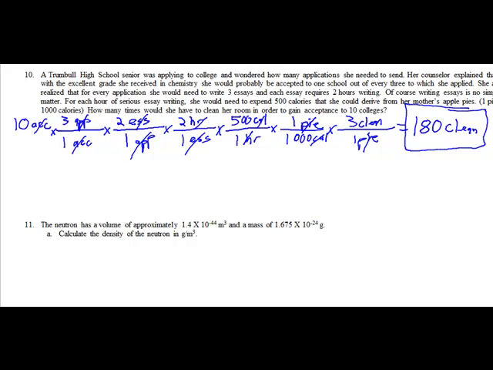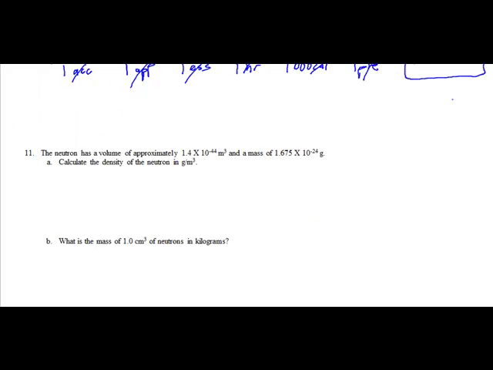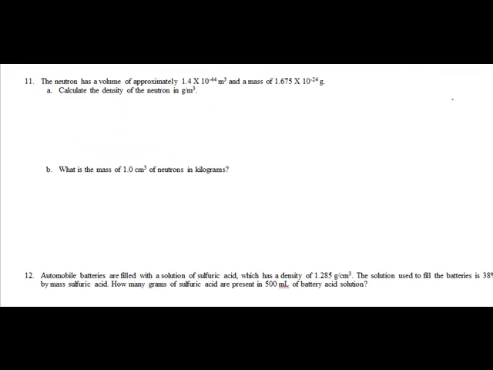Again, all we're doing, if we think unit-wise and think about what conversion factor would come next, makes it pretty easy. If we were trying to do a bunch of ratios and all that, that would make this problem very, very difficult. Number 11, almost done. A neutron has a volume of approximately 1.4 times 10 to the negative 44th cubic meters and a mass of 1.675 times 10 to the negative 24th grams. Calculate the density of the neutron in grams per meter cubed.